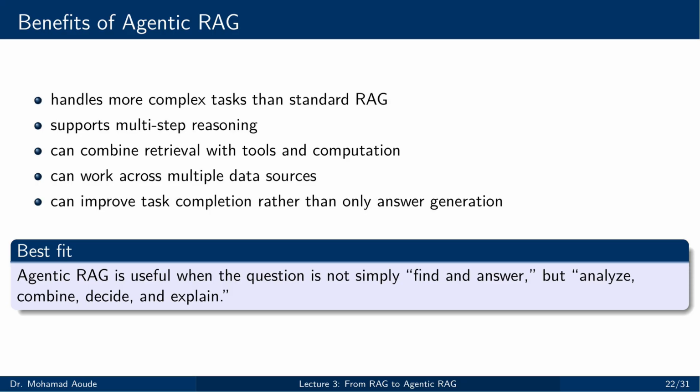The system is no longer judged only by whether it can produce a grounded paragraph. It is judged by whether it can complete the required work. So the best fit for Agentic RAG is when the user is not simply asking find and answer. The user is really asking analyze, combine, decide, and explain.